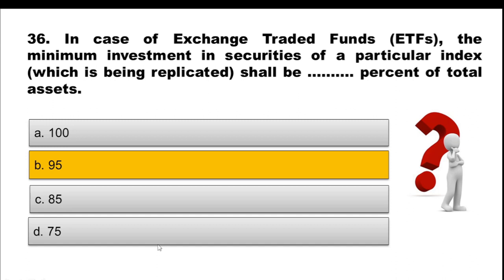So whenever we are talking about index funds, these are open-ended schemes which track a specific index, which tend to replicate a particular index. When we talk about replication, that should be a higher percent. So the percent required for ETFs to track and replicate a particular index shall be 95%.